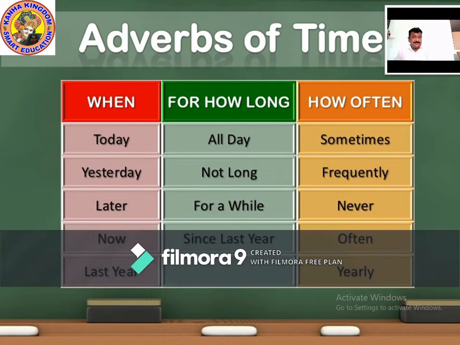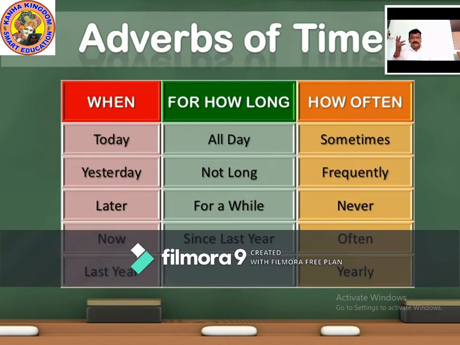When? Today. For how long? All day. How often? Sometimes. I will be there. For how long? All day. How often will this be done?